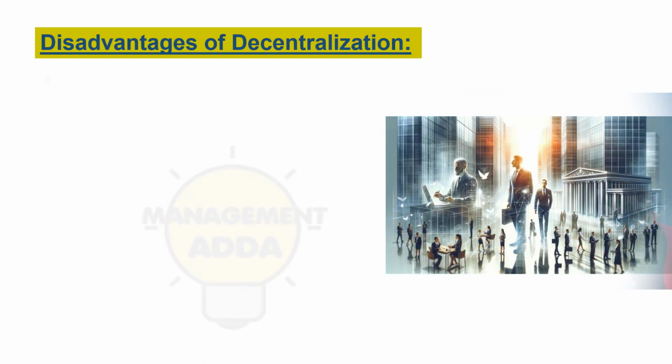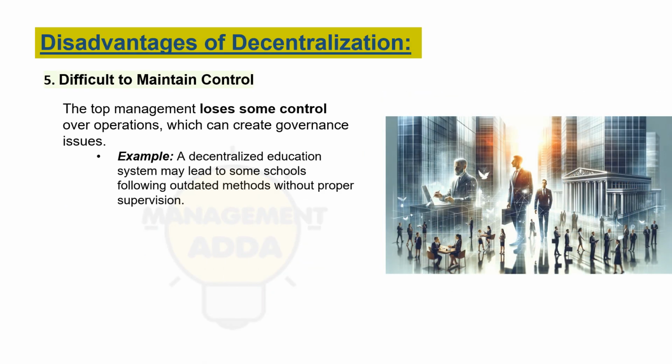Fifth point, we have difficult to maintain control. Top management loses some control over operations, which can create issues. For example, a decentralized education system may lead to some schools following outdated methods without proper supervision. So this is another drawback in decentralization.